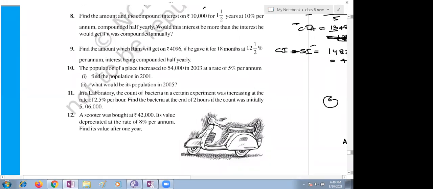Yes. Ma'am, for how many years? I didn't understand the question, ma'am. This is the doubt from the test. This is the question from the test, right?